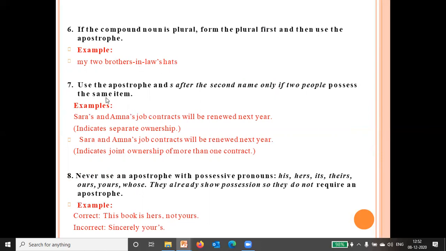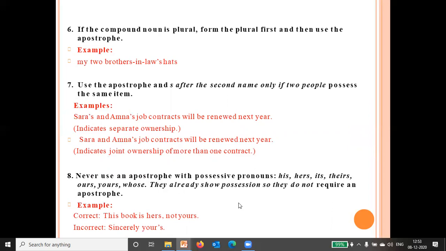Use apostrophe and S after the second name if the two people possess the same item. Like, Sarah and Amna's job contract will be renewed next year. So we are putting it here. Separate ownership is indicated by Sarah's and Amna's job contracts, and this sentence indicates ownership of more than one contract. So Sarah and Amna's job contract will be renewed next year.